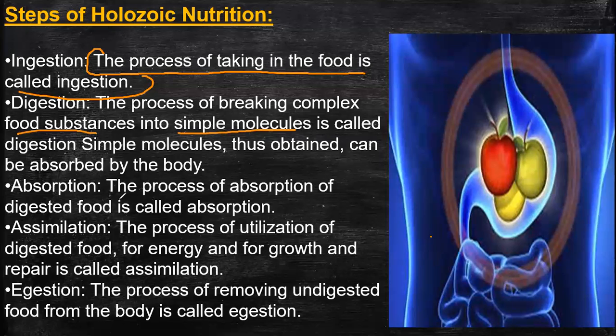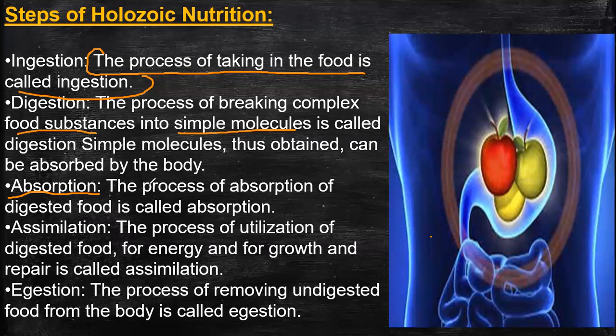Anyway, the third step is absorption. What is the common meaning of absorption? Absorbing means what? Like what do sponges do with water? They just absorb it. So the absorption of the digested food is known as the process of absorption, nothing more than that.